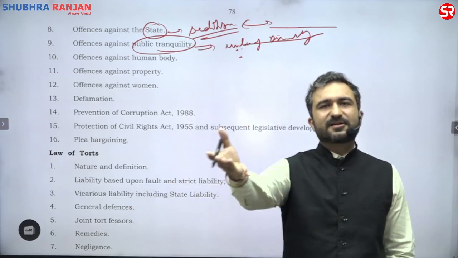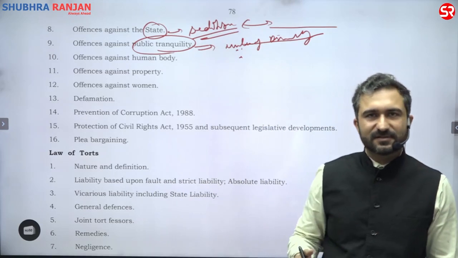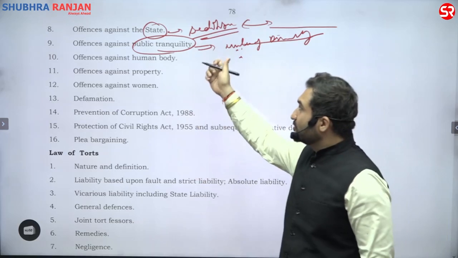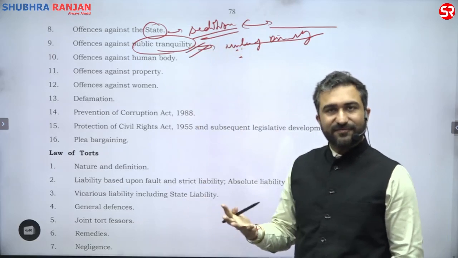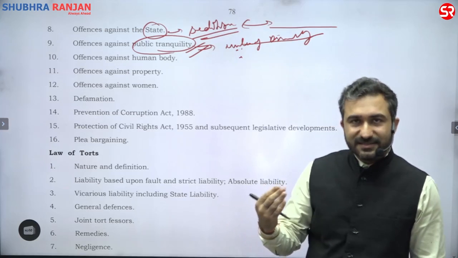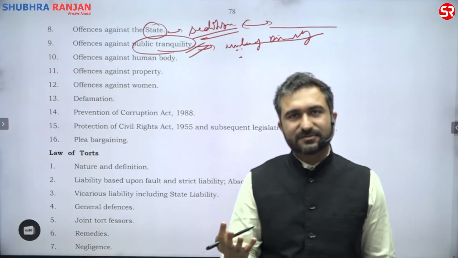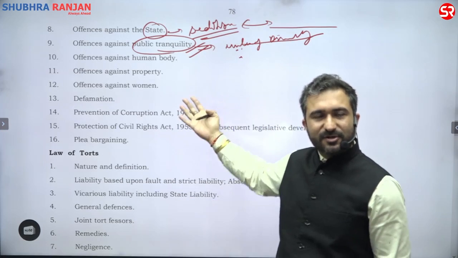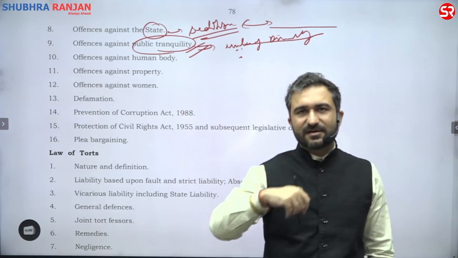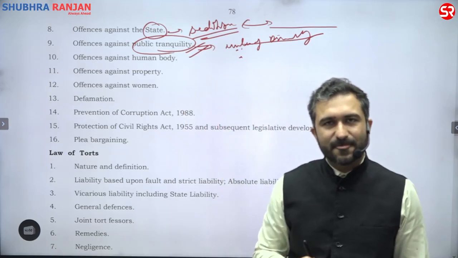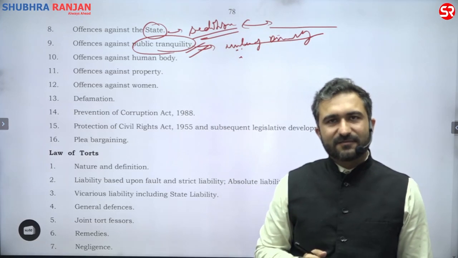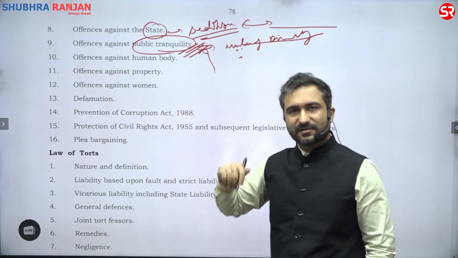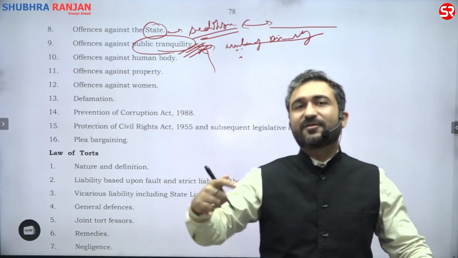Otherwise, we will also assemble in the class. There will be several people sitting in the class. This will not be called unlawful assembly. And this is how you become more aware of things or acts happening around you. And what more do you want, being an IAS officer? Because tomorrow the responsibility of dispersing the unlawful assembly is upon an executive magistrate and upon a police officer, where the IPS will take the role. Tomorrow it is very important for you to understand the role of public tranquility and what all offenses are included in it.